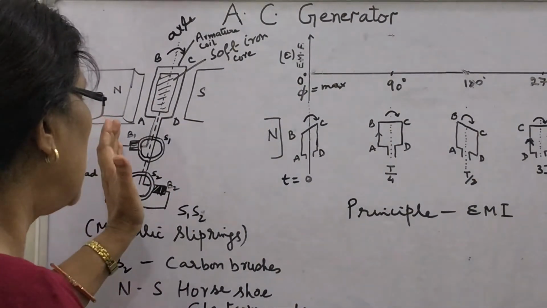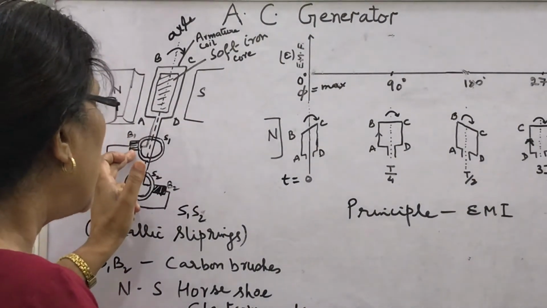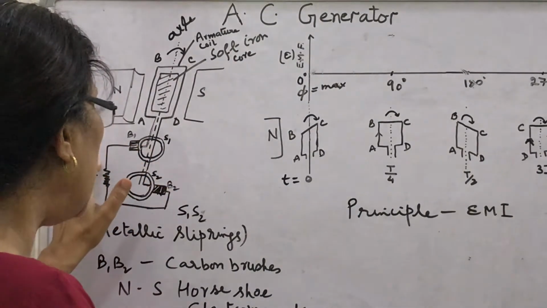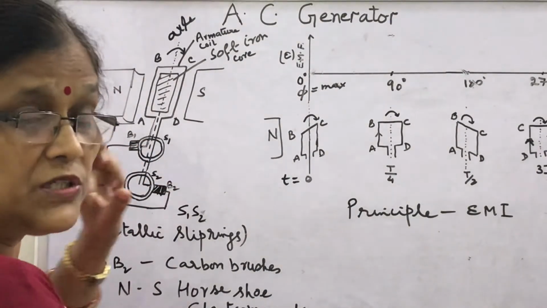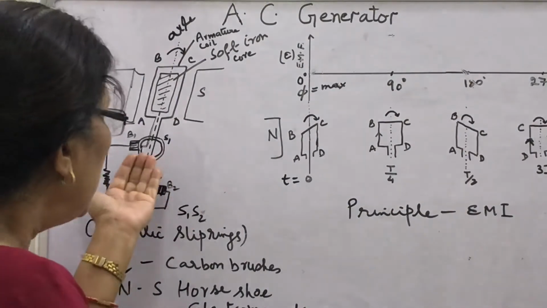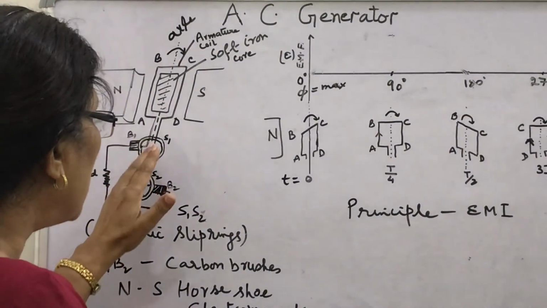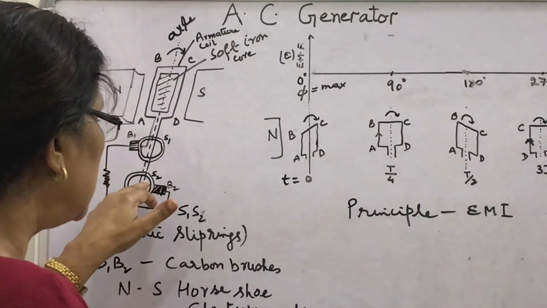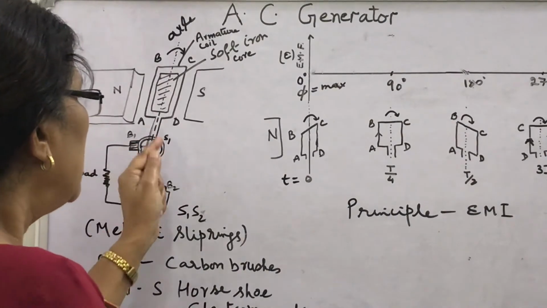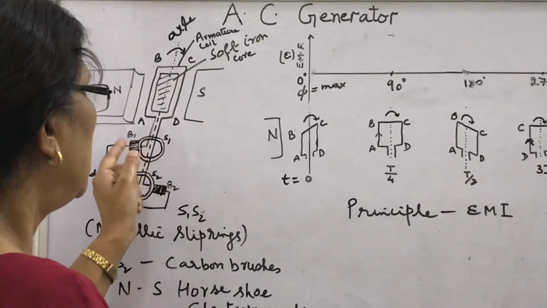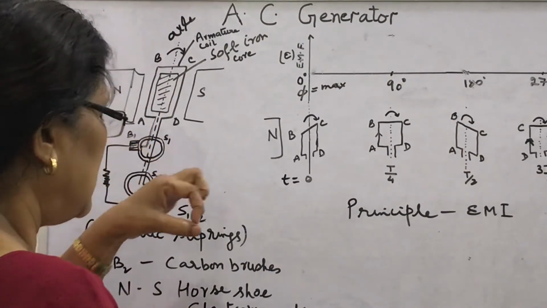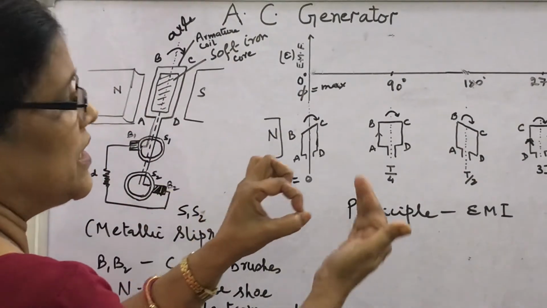Carbon brushes are here, connecting the slip rings to the external load. What is the role of the slip ring? To help rotate the ends of the coil. Since they are attached to the slip rings, they slip at their own place, like this ring, and this is the carbon brush.